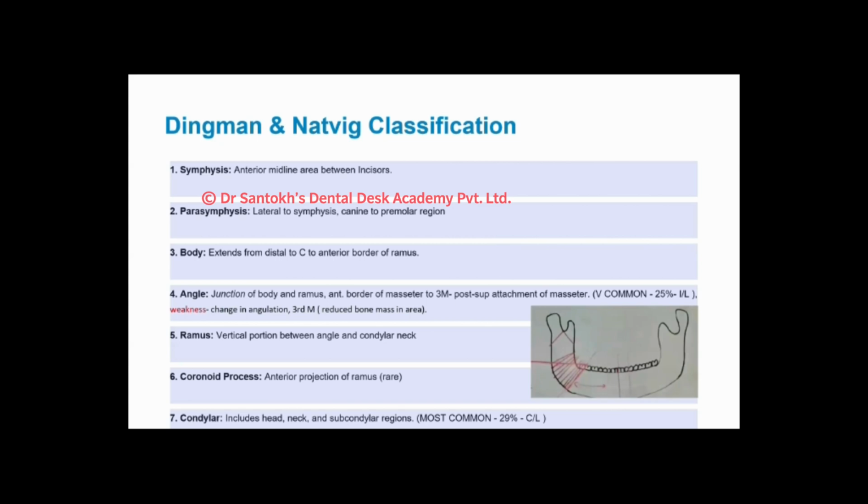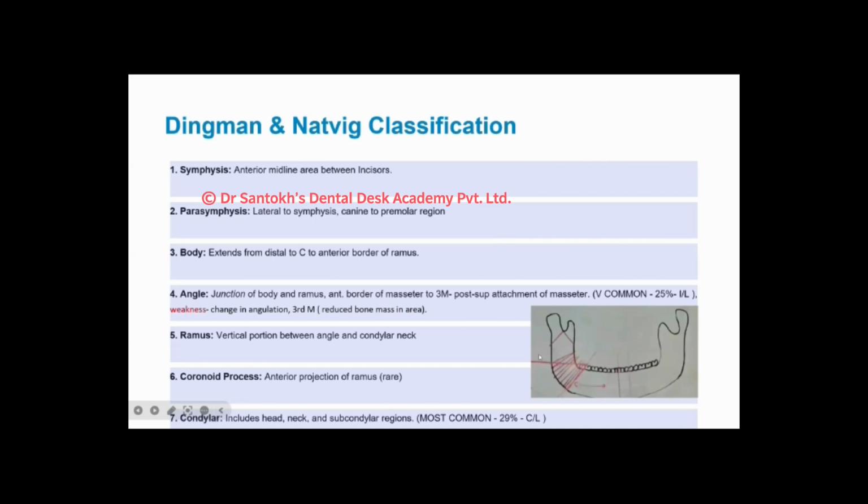As I have told you, again, angle of the mandible fractures are very common. They are very common ipsilaterally, and they are very common due to interpersonal violence. So generally in cases of interpersonal violence, the fracture you will see will be an angle fracture, and it will be an ipsilateral angle fracture. That means on the same side.